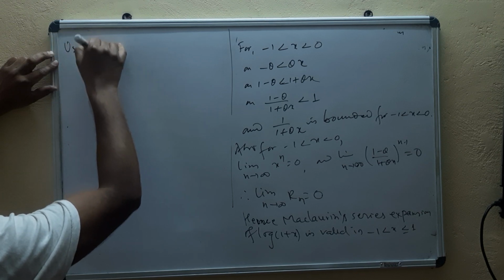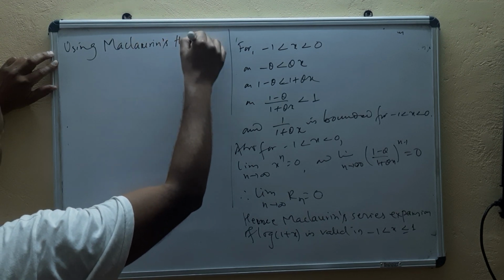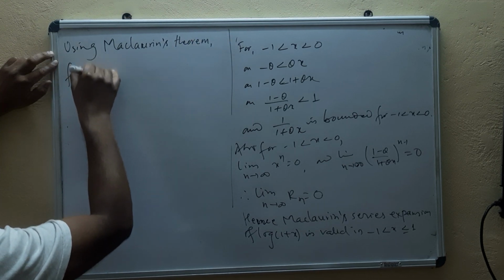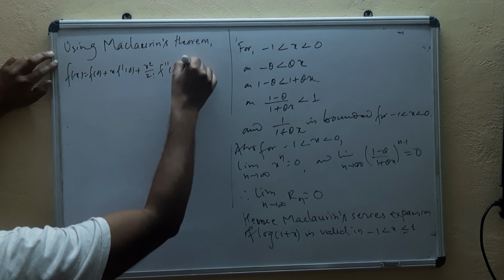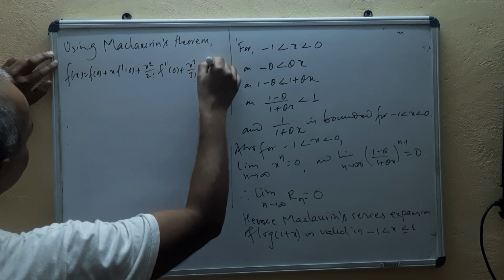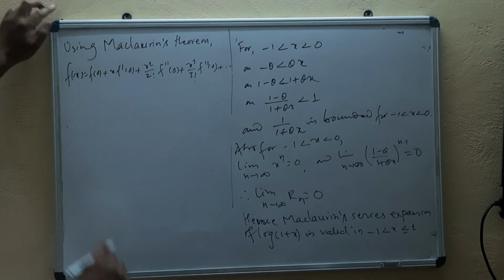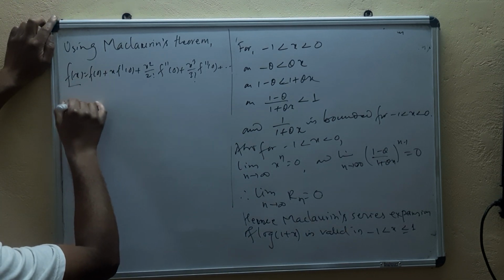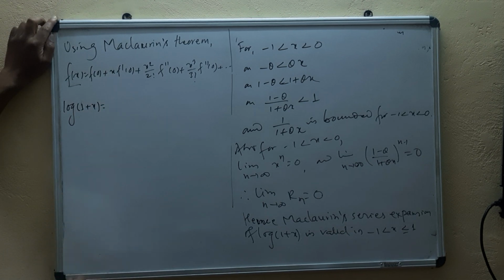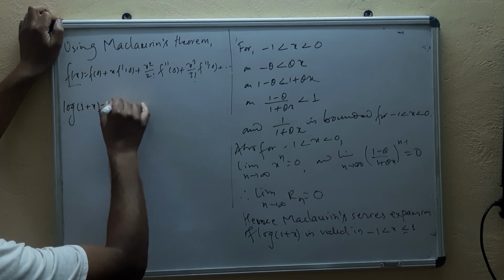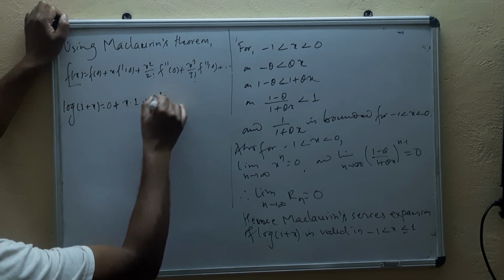Using Maclaurin's theorem, f of x equals f of 0 plus x f dash of 0 plus x square by 2 factorial f double dash of 0 plus x cube by 3 factorial f triple dash of 0 plus and so on. Here f of x is log of 1 plus x, so f of 0 becomes 0, plus x, f dash of 0 gives 1, plus x square by 2 factorial.